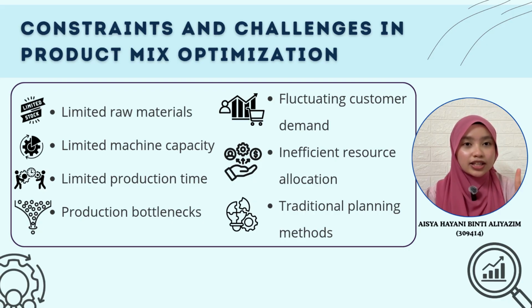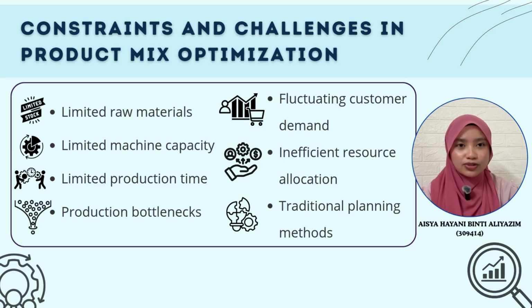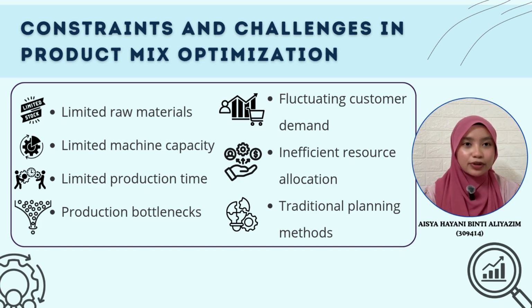The second challenge is limited machine capacity. Machines can only produce a certain number of products in a day or month. This limits the amount of products that companies can produce. Another challenge is limited production time. Companies have a fixed number of working hours, so they must complete production within the available time. Some companies also face production bottlenecks. This happens when one department works slower than the others, causing delays in the production process.